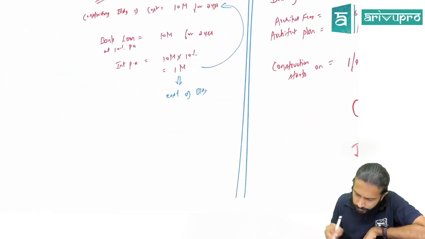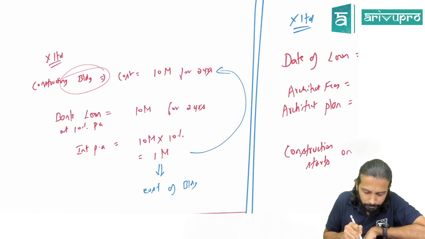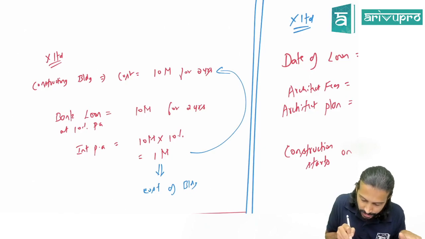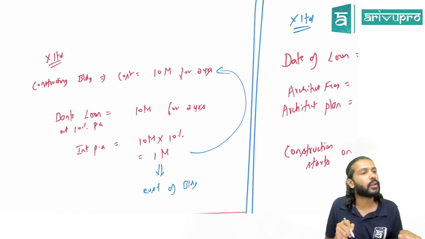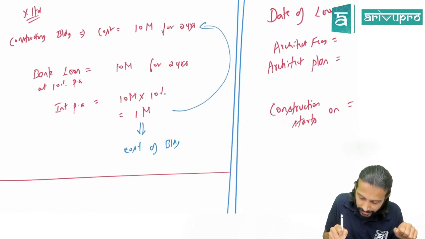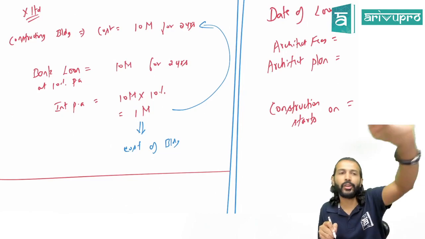Why? Here, maybe I'll take this example only. You're constructing a building, correct? What is your construction cost, sir? 10 million. To finance this construction, you took a loan. How much loan you took? 10 million. What is the interest? 1 million. So easily you can find out the interest and you can capitalize, correct?